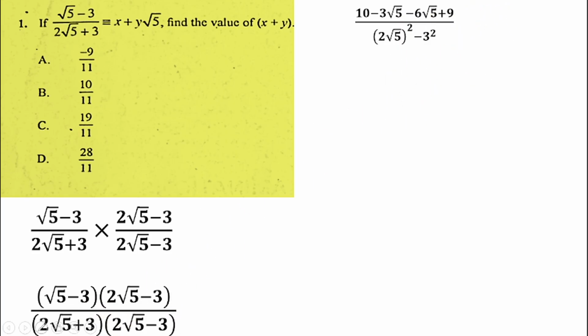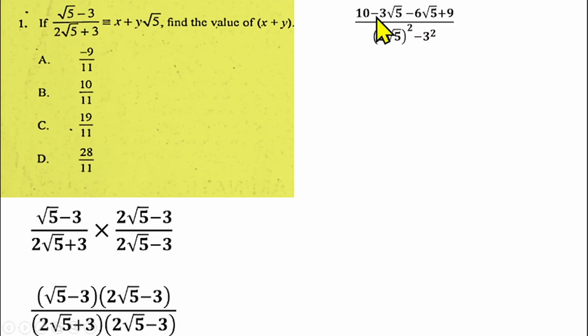So here I apply difference of two squares for the denominators. So we have 2√5 squared minus 3 squared. So from there you can collect the like terms. 10 minus 6 will give us a 4.